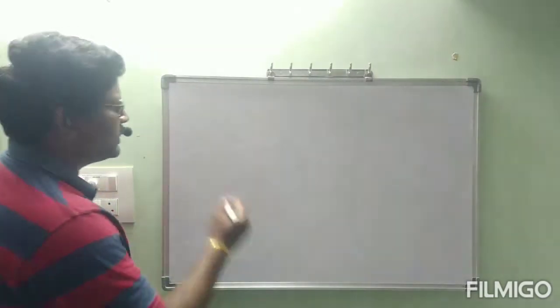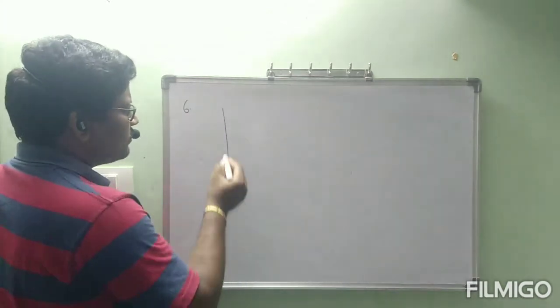I think in yesterday's class, we completed nearly 5 properties. First, cathode rays travel in a straight line from cathode to anode. Second, cathode rays are deflected in the presence of an electric field towards the positively charged plate. Third, cathode rays are deflected towards the north pole in the presence of a magnetic field. Fourth, when cathode rays fall on thin metal foil, they penetrate through the metal foil. And fifth, cathode rays create greenish fluorescence when they fall on a glass tube. Like this, some more properties are there. Totally we have seen 5 properties of cathode rays. Now in today's class we will continue with the sixth one, that is,